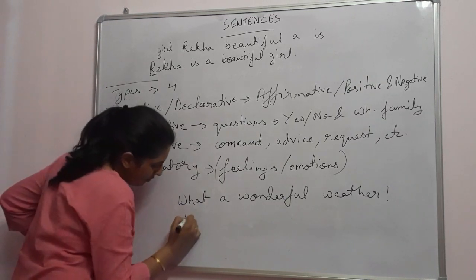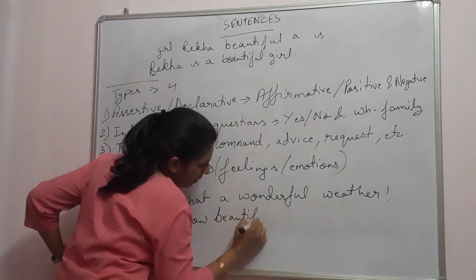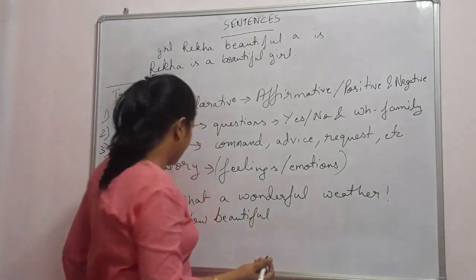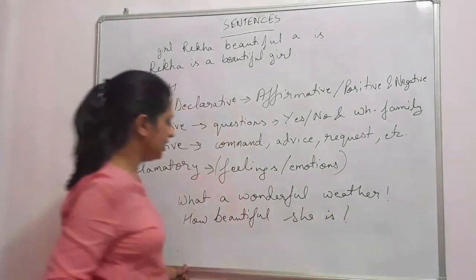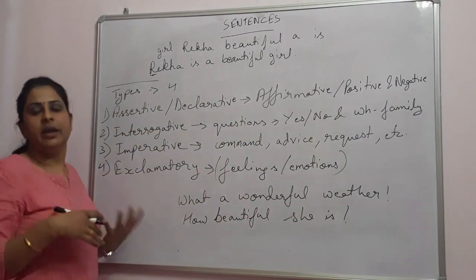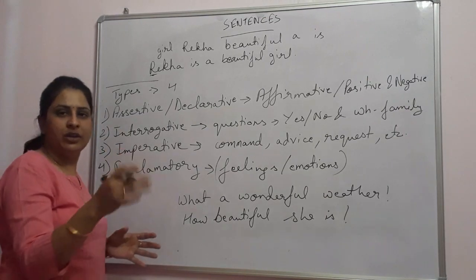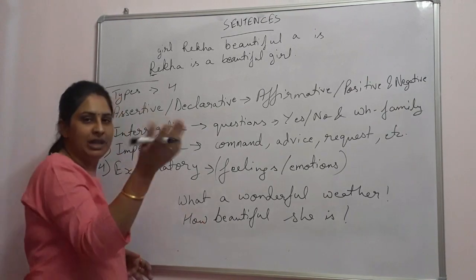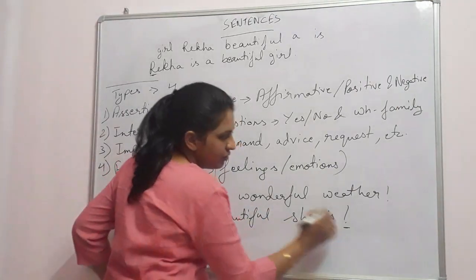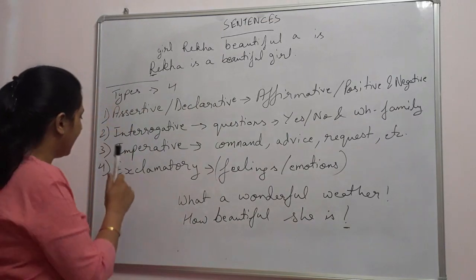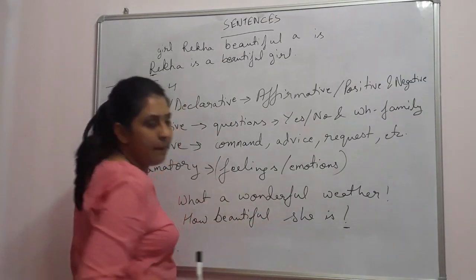Then we can say, how beautiful she is! You see a girl and you are impressed by her beauty. So you will say, how beautiful she is! So these show your emotions or feelings right at that moment when you express them, or what you are feeling at that moment. And these sentences will end with an exclamation mark. You have to remember that exclamatory sentences will always end in an exclamation mark.